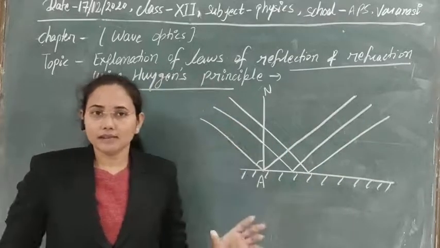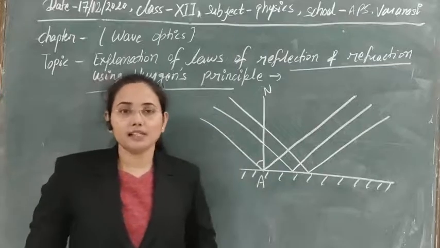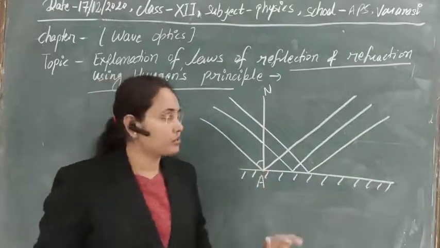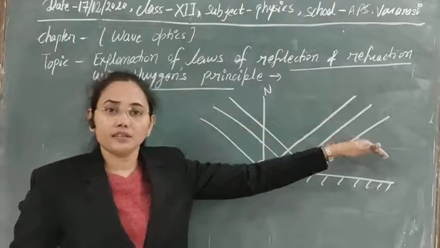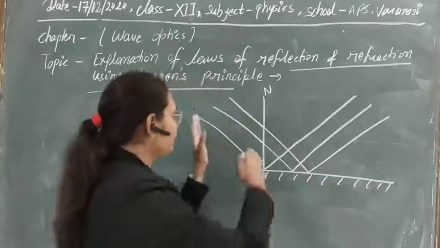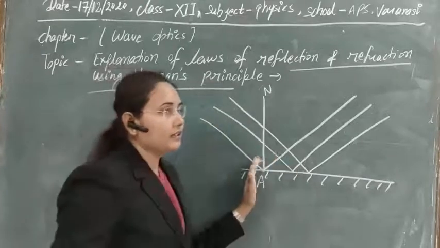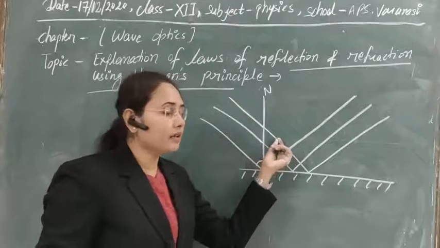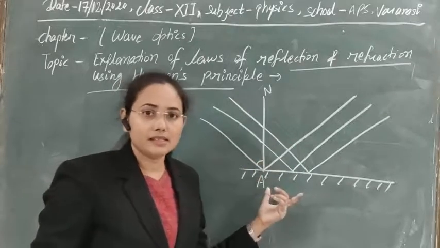So this is the concept of Huygens principle. With the help of that we can understand the incident wavefront and reflected wavefront forming in the system, because if light is traveling from the source, all points that are in the same phase in this incident wave, their locus will form an incident wavefront.